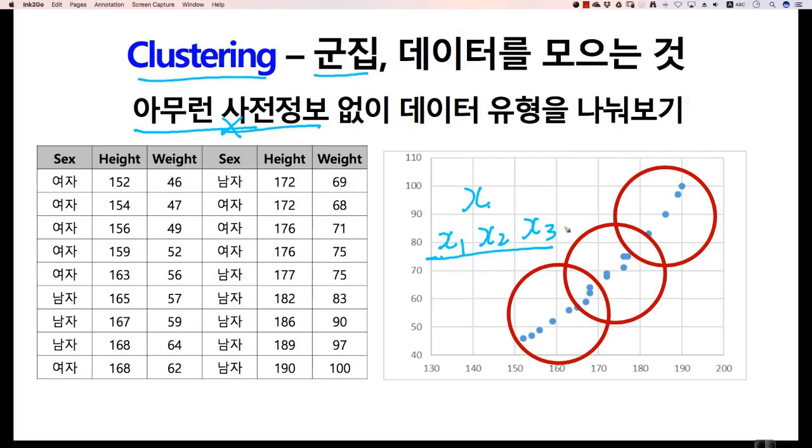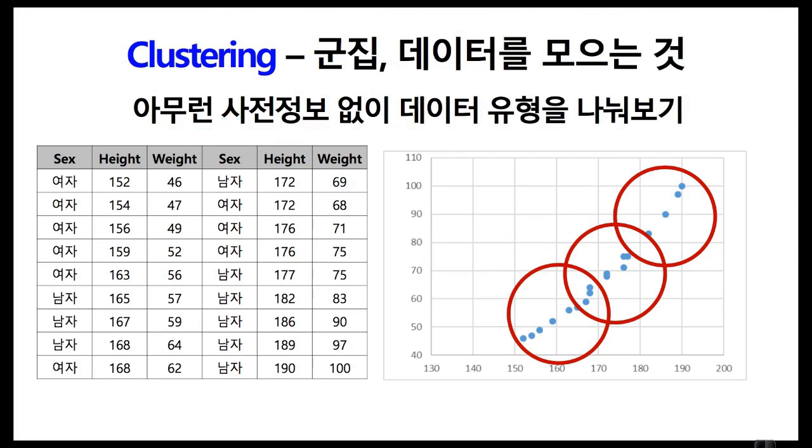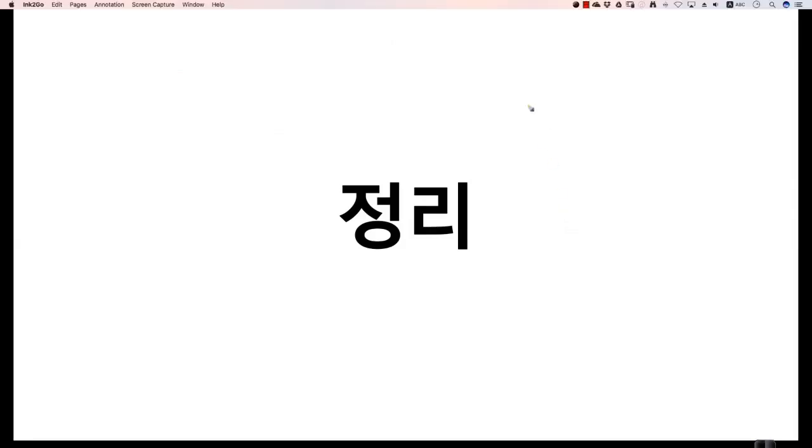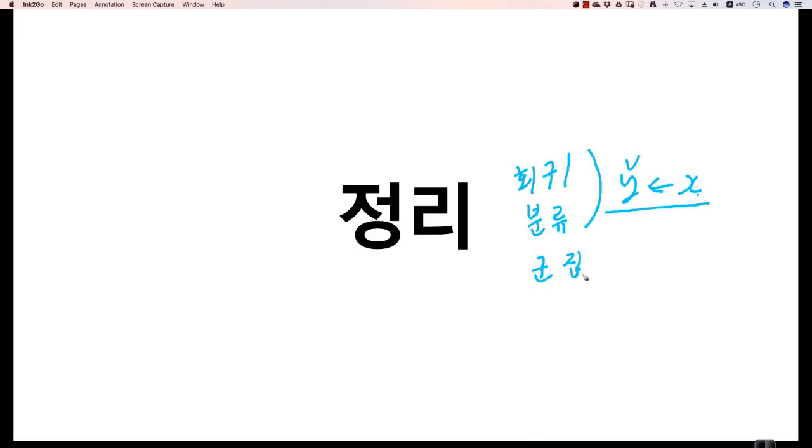So, as you all might have already understood, there are mainly 3 types. The first is regression, or regression analysis, and the second is classification. This is when you have y data. In these 2 cases, you have y data, and you're asked to infer this y data from the x data. When given x data, what will the y data look like? Find a model for that. And then there's clustering, where you're given only x values and asked to divide these x values into n groups. Group them into n clusters.